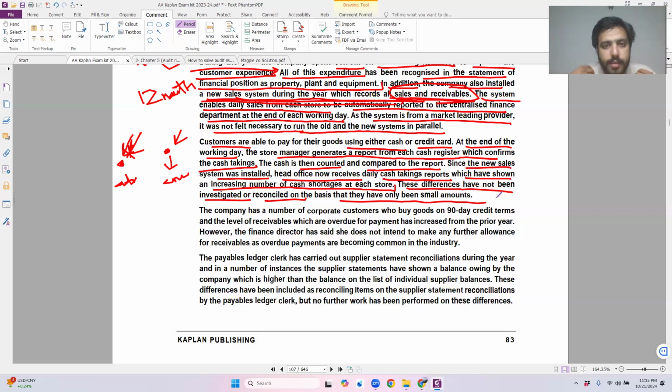I am an auditor. I identify risks. I'm not saying that there is a fraud. I'm saying that there is a risk of fraud. But I, as an auditor, do not care about the fraud. What I care about is that, yes, because there's a cash shortage, the cash is overstated at the moment. How? Okay, how are you going to record the cash balance, by the way? Answer this question.